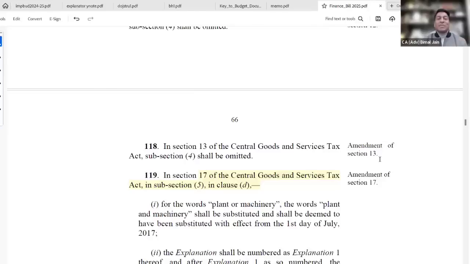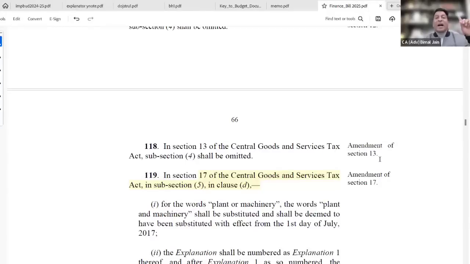No GST is leviable on supply of voucher per se, but underlying goods or services, because this has been considered as a prepaid payment instrument, are taxable.